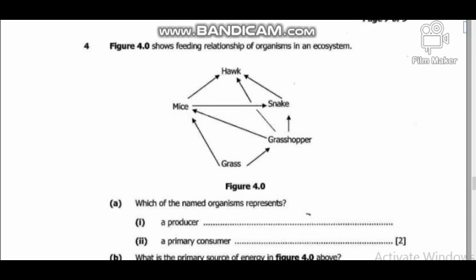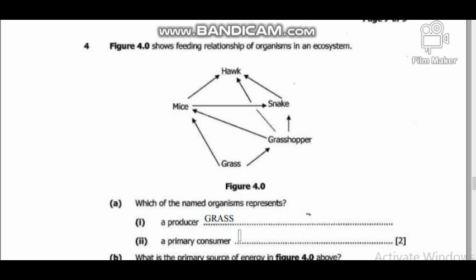Now, that said, let's look at this question. A states: which of the named organisms represents a producer? Like I've said, the producers are the ones that provide the energy in the ecosystem. So we understand that it is the grass in this case. Our first answer is going to be grass.